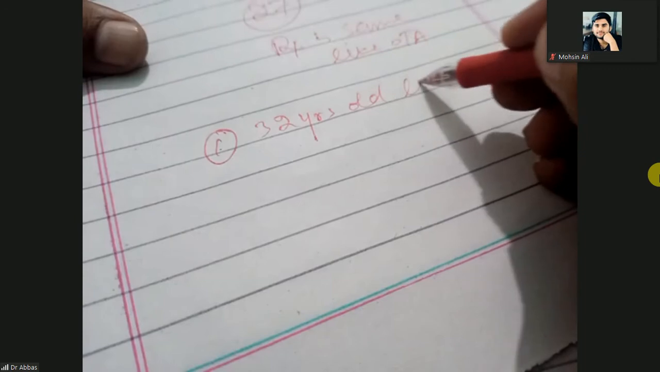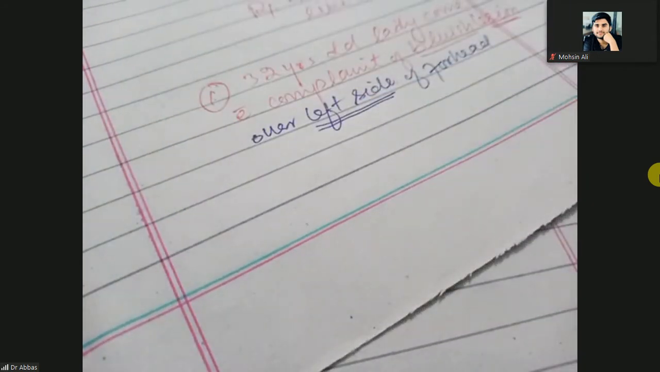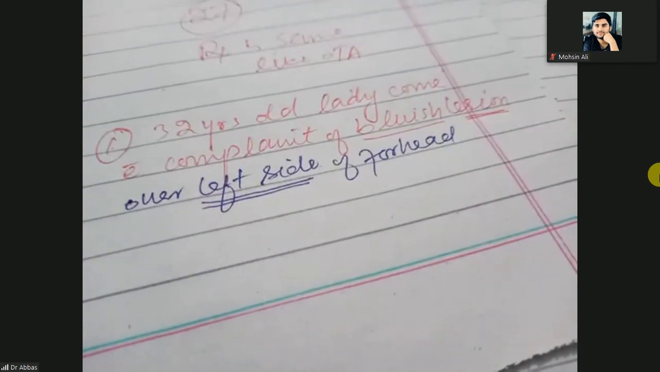Here is a 32-year-old lady who comes with a complaint of a bluish lesion. A bluish lesion means a dermal lesion. It is bluish in color, so it will be dermal. It is over the left side of the forehead. Left side means unilateral. If we say over the forehead, it means bilateral, left and right both.